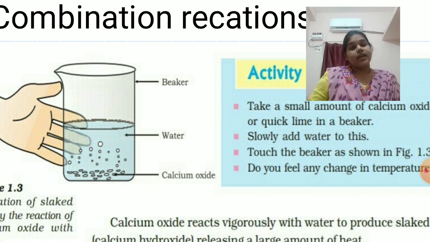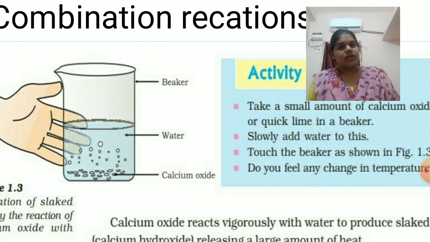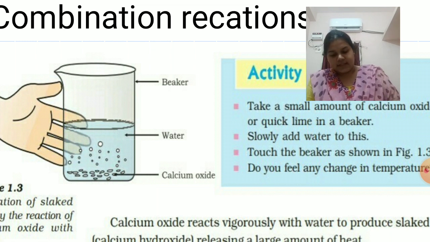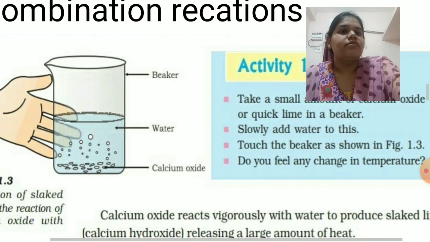Calcium hydroxide will be formed. This calcium hydroxide is also known as slaked lime. Okay, it is called slaked lime. Now, touch the beaker as shown in figure 1.3.